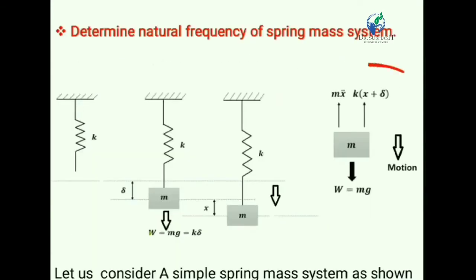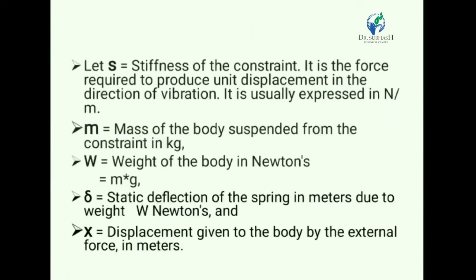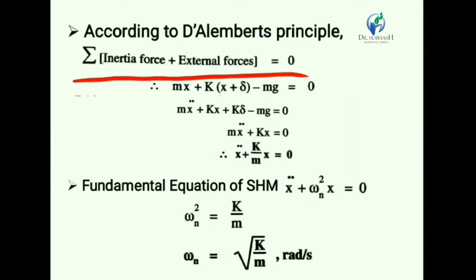Now, in our case, in this free body diagram, we know that there are three types of forces acting on the system: inertia force, spring force, and gravitational force. So if the summation of these three forces becomes 0, then we can say that our spring mass system is in equilibrium.